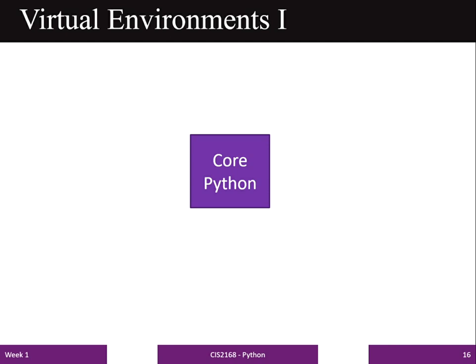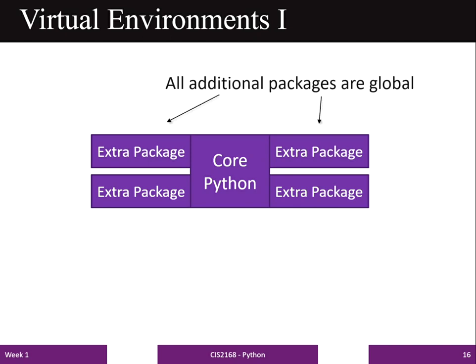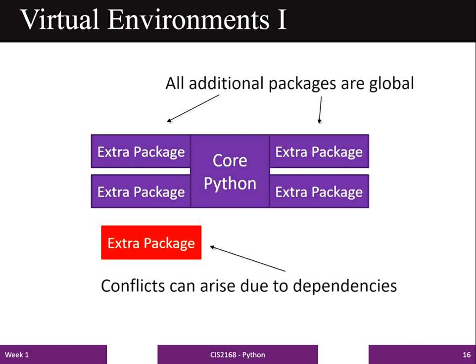The key benefit of creating a virtual environment is to avoid any conflict that may arise due to project dependencies. So you can add extra packages to the core Python while creating the virtual environment, and the key benefit is it avoids conflicts that can arise due to dependencies.